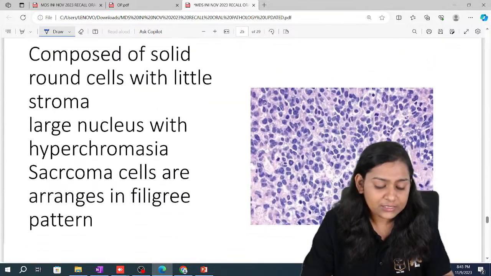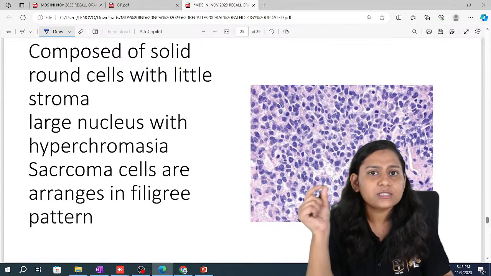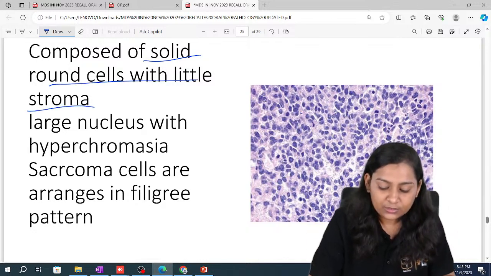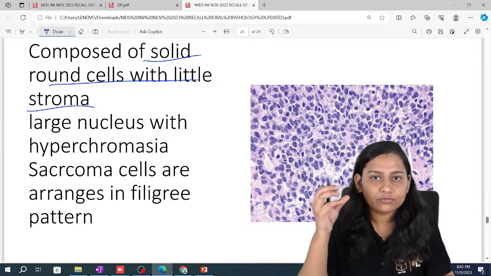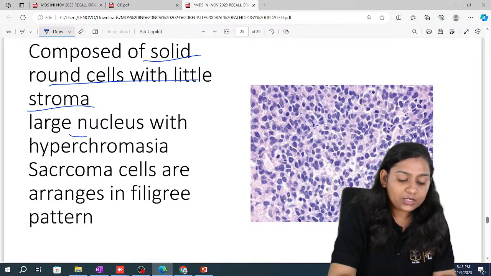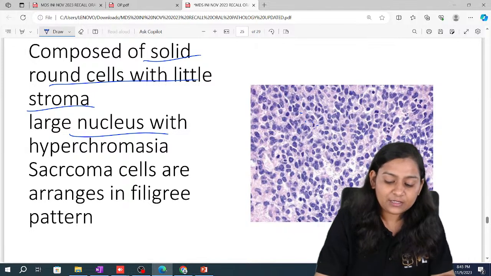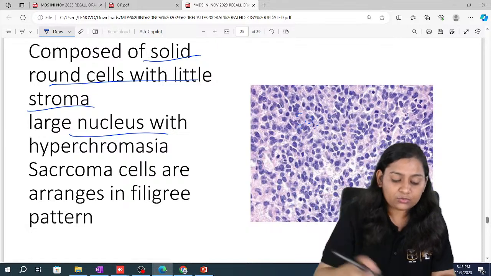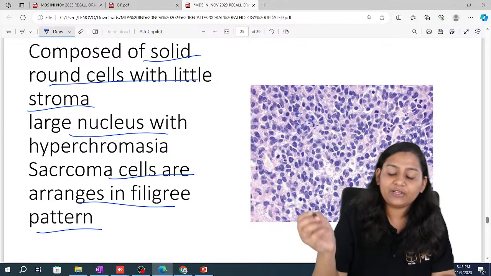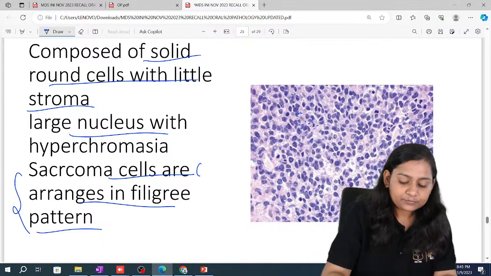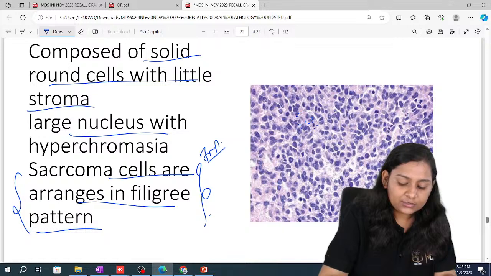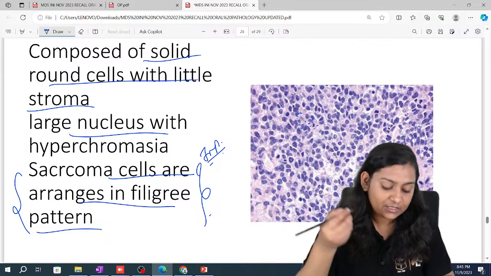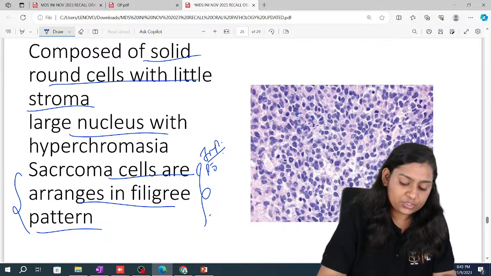Ewing sarcoma is composed of small round cells, solid round cells with little stroma. We cannot see any stroma in this. Majority are round cells with a large nucleus, with hyperchromasia. These sarcoma cells are arranged in a filigree pattern. This can be an important question: in Ewing sarcoma, in which pattern are the sarcoma cells arranged? They are arranged in a filigree pattern. So this is a potential question.